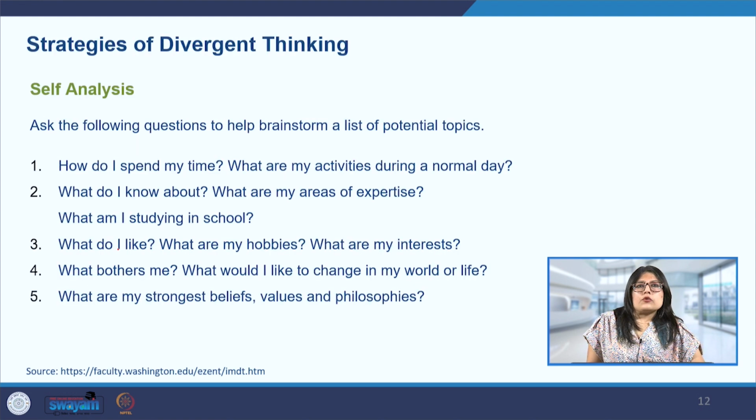So, strategies of divergent thinking. Now, one strategy here for applying this divergent thinking is self-analysis. This self-analysis we can think of also in terms of, say, a SWOT analysis for the designer: what are our strengths, weaknesses, threats, opportunities. And then also asking some of the questions that are listed here helps in the brainstorm of potential topics.